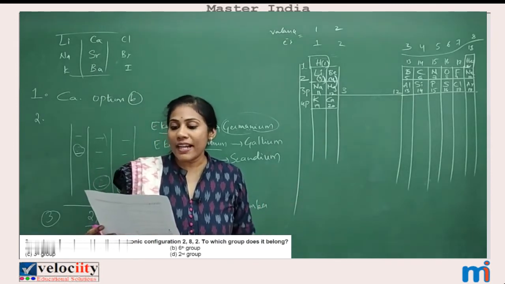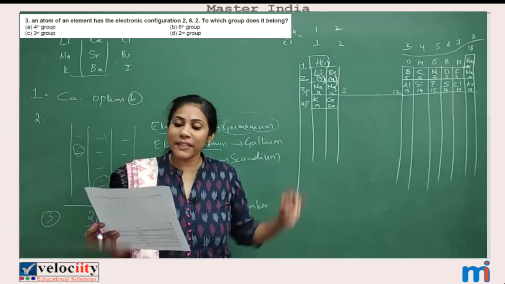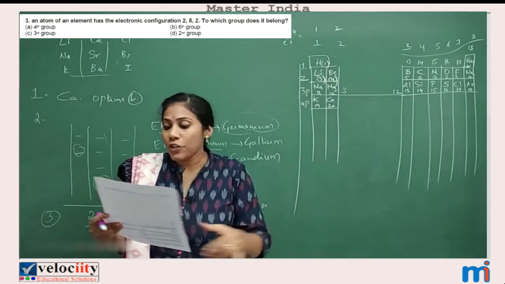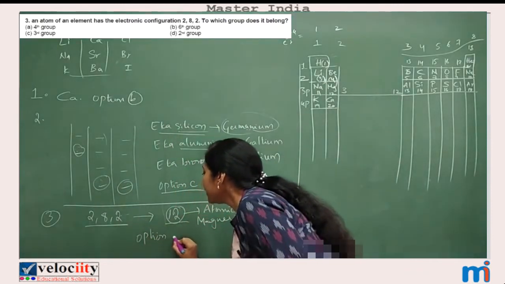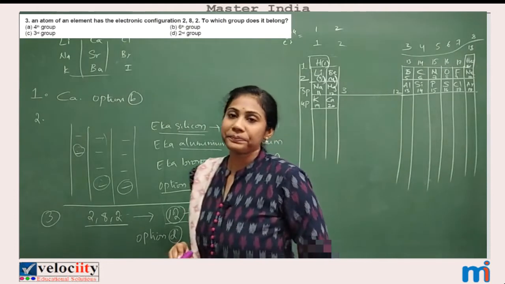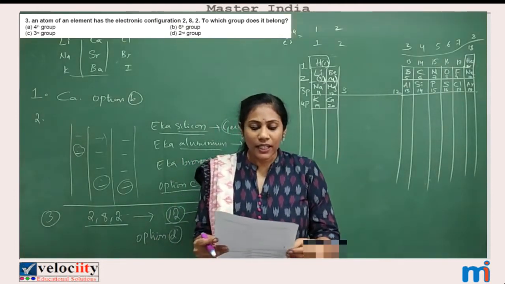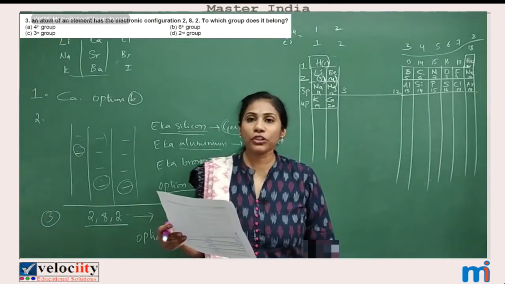So what is the answer for the third question? It's in the second group. So option 4 is the answer. That is option D is your answer. Clear? So now let us go to the fourth question.